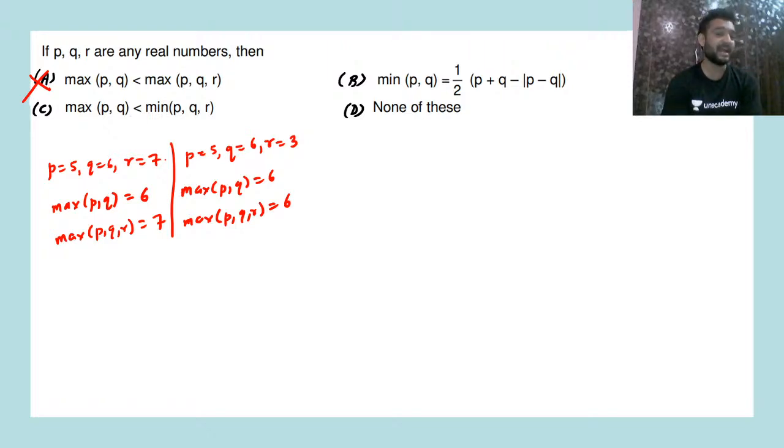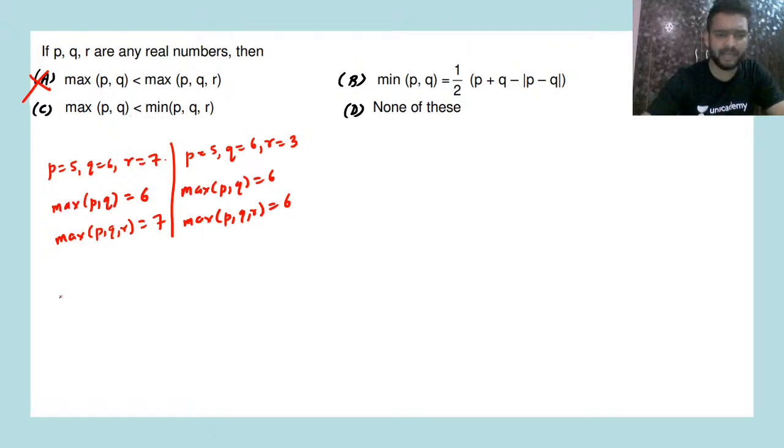As I have already told you, maximum of P, Q and R now is 6. It is not greater than 6. It is equal to 6. So this might be a case possible, yes or no, for P, Q and R. You can have any values since P, Q and R are any real numbers.